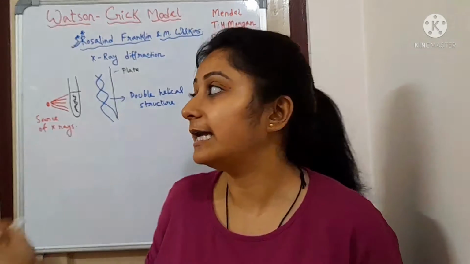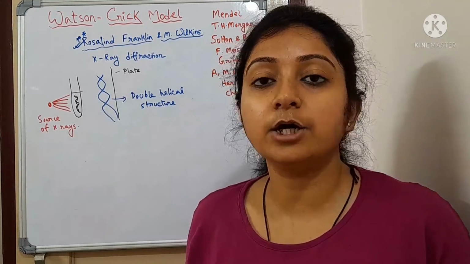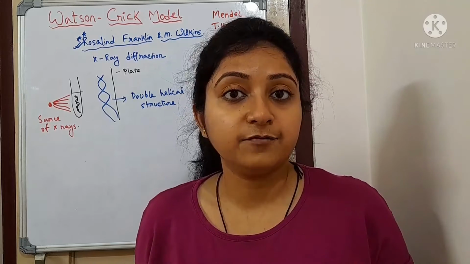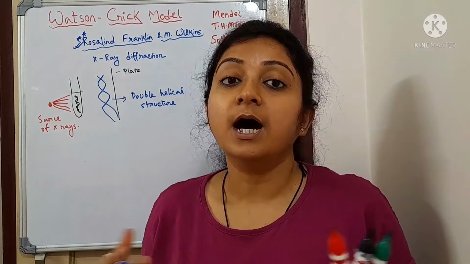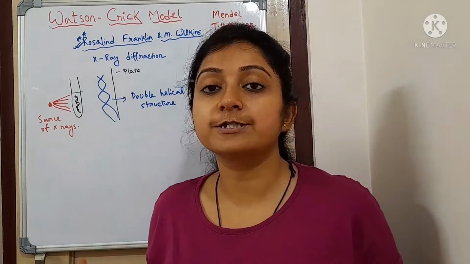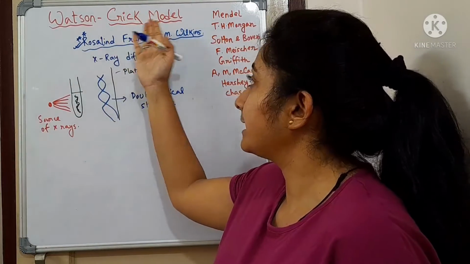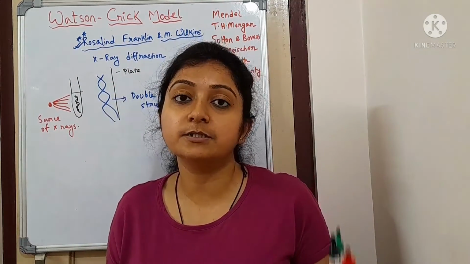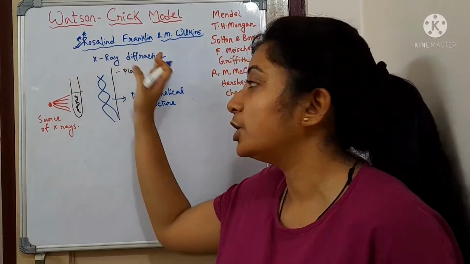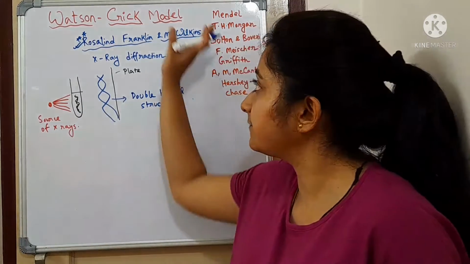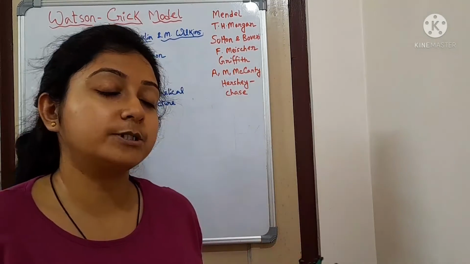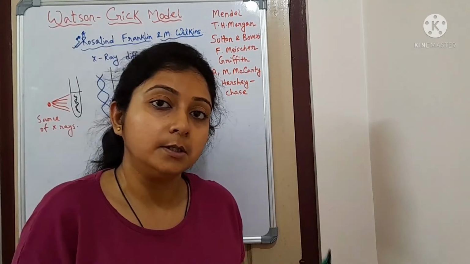But unfortunately, while doing this X-ray crystallography technique, she got cancer and she died. And that is why, unfortunately, her name was not nominated for the Nobel Prize. The Nobel Prize was given to Watson, Crick and Maurice Wilkins. These three persons got the Nobel Prize, but actually the basic work was done by Rosalind Franklin. So this was a little bit of a story, which is very important and related to the history of genetics.